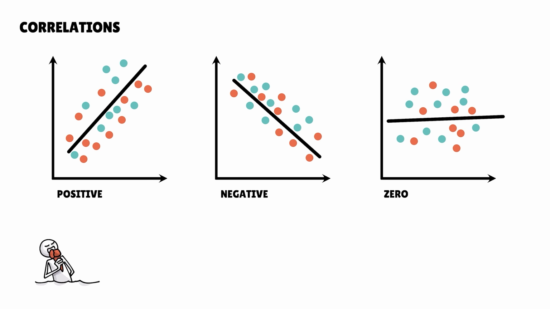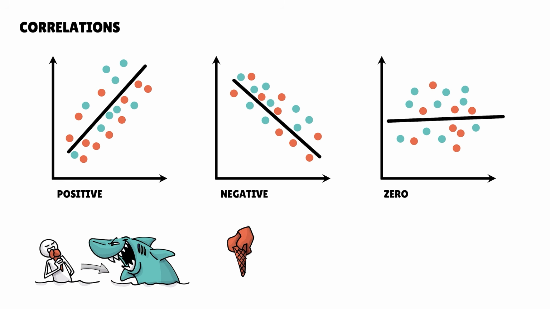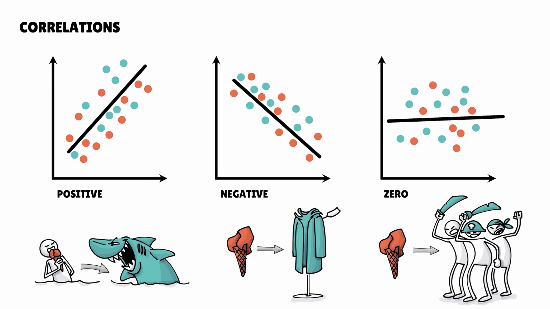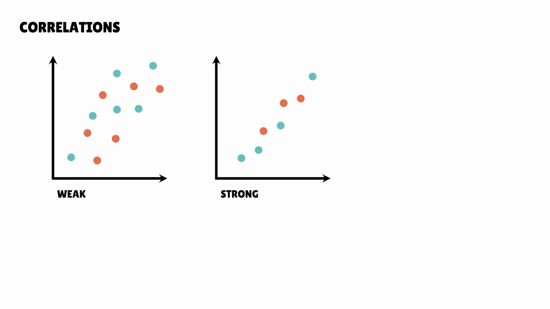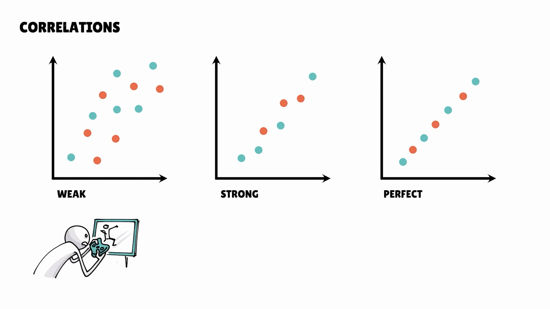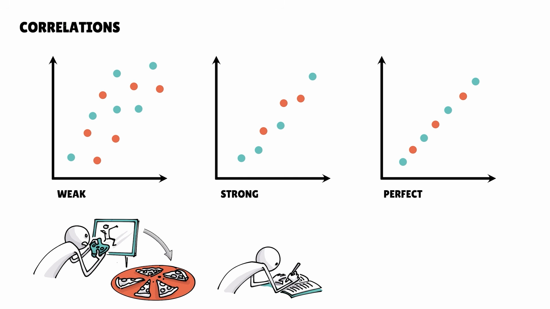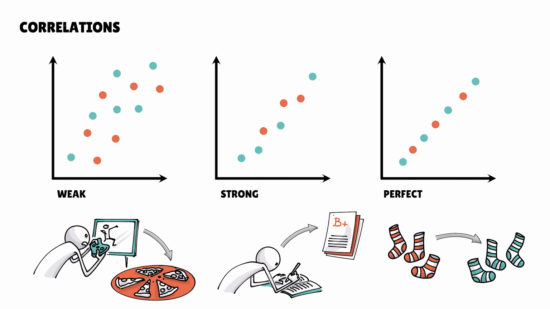Think of ice cream sales and shark attacks, ice cream and raincoat sales, and ice cream and the number of pirates worldwide. They can be weak, strong, or even perfect, like hours playing video games and slices of pizza eaten, time spent studying versus test scores, the number of left and right socks produced.